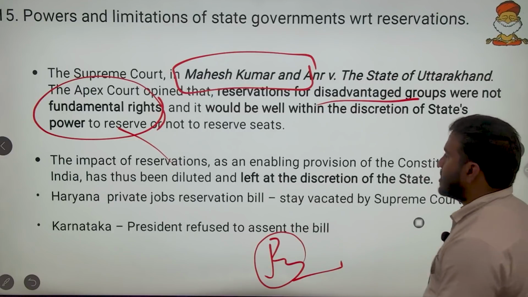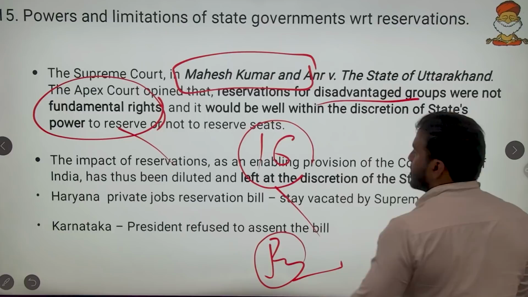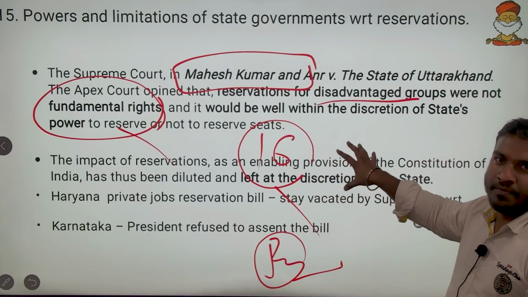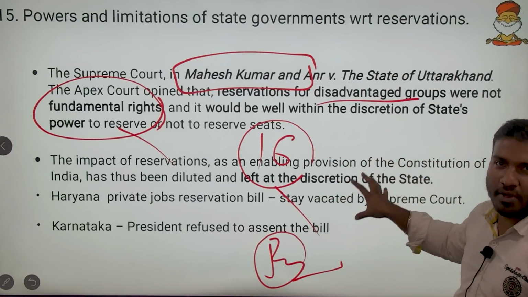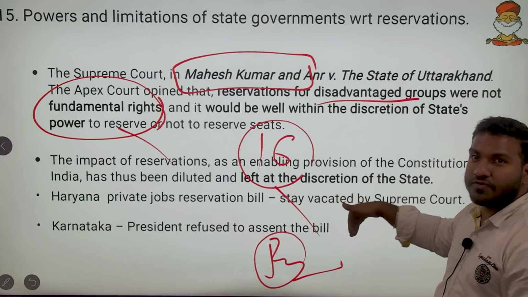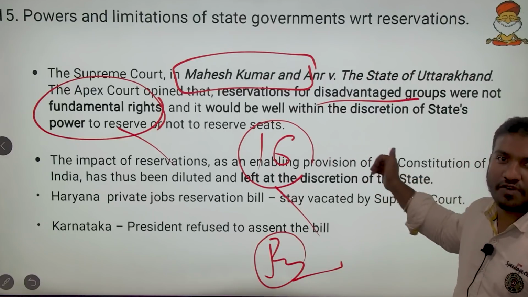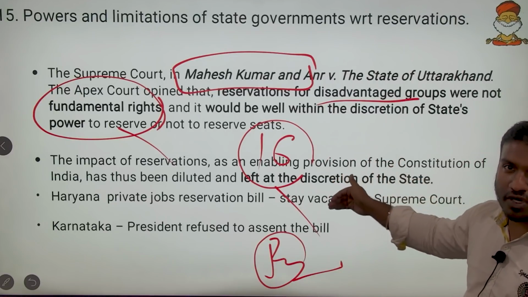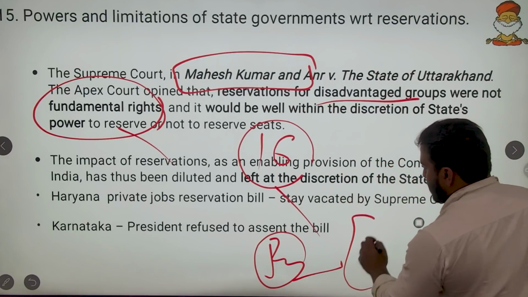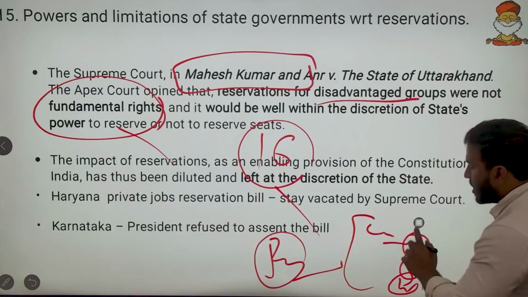When we speak of Article 16, it firstly says that there should not be discrimination in employment, and then it says however. So whenever a state goes for reserving, that will not be contradictory to this first clause. All the reservation clauses we have, 16(3), 16(4), 4A, etc., are exceptional clauses.